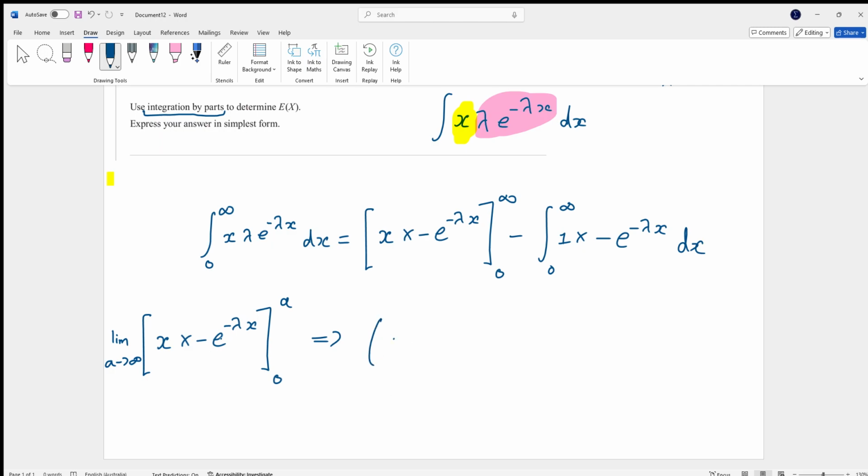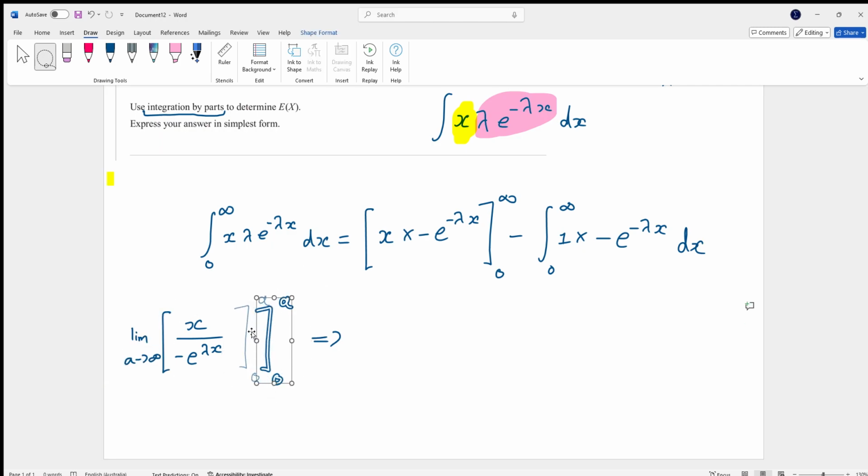Now, before we do anything, let's rewrite how this actually looks as well. Because that's a negative exponent, I can write that under a fraction. So I can rewrite this entire thing as x over negative e^(lambda x). Okay, that's going to be a lot easier to work with when we look at this brand new, well, not a new idea, this idea here.